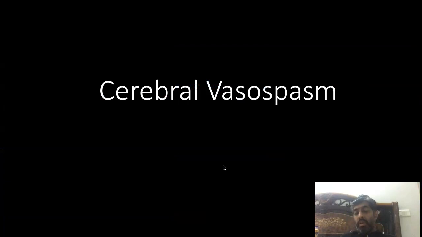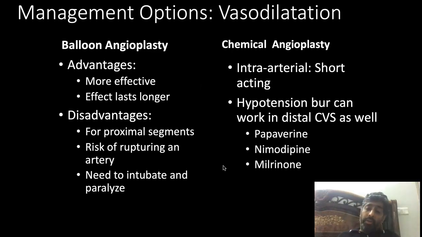So once the aneurysm has been coiled, the second important problem which you are going to face is cerebral vasospasm. Cerebral vasospasm is the most important complication of cerebral aneurysm which you are going to face post-operatively in the ICU. I am not going to tackle how you diagnose cerebral vasospasm. Generally we do transcranial Dopplers and serial neurological monitoring to diagnose it, but I am not going into the details of that. But if your patient develops a focal neurological deficit, you shift the patient to the DSA lab and you do an angioplasty.